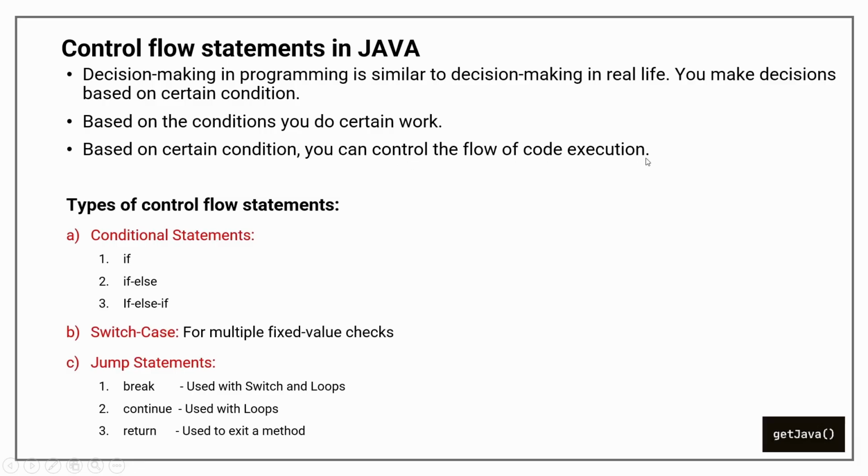In Java, if you want to execute a certain piece of code based on certain condition, you can go for control flow statements. There are three types of control flow statements. First is conditional statements, second is switch case, and third is jump statements. For this video, we will focus on conditional statements. We have already seen if else in our previous video, but we will see it in detail in this video. Let's get started. I will go to IntelliJ, and there I will show you how to use these statements.